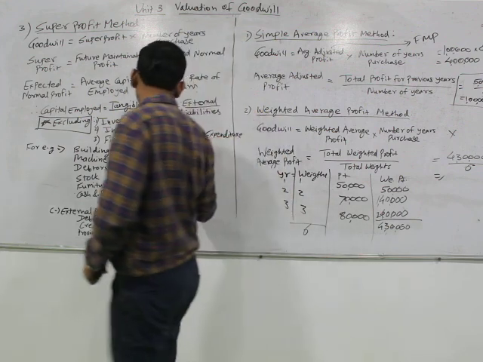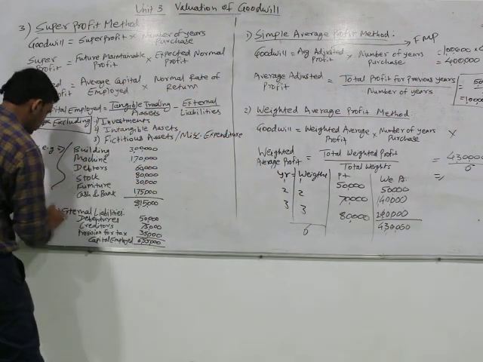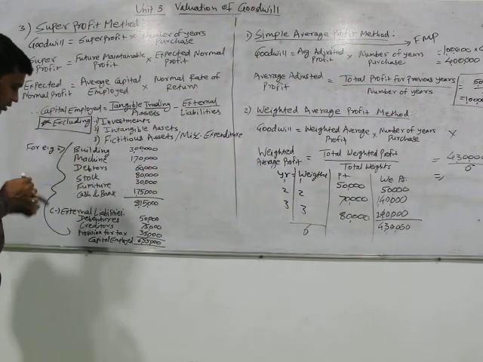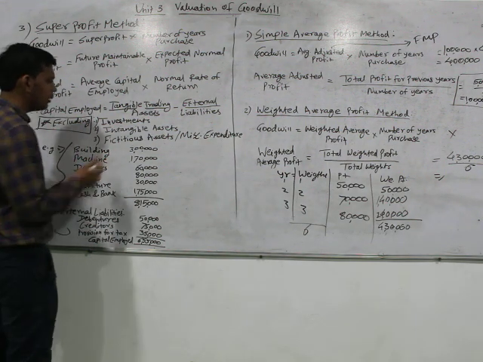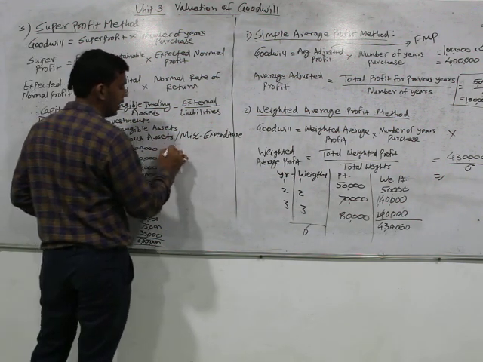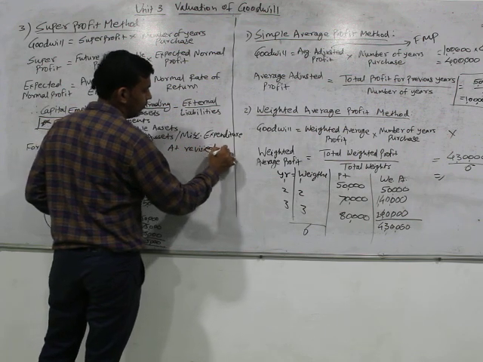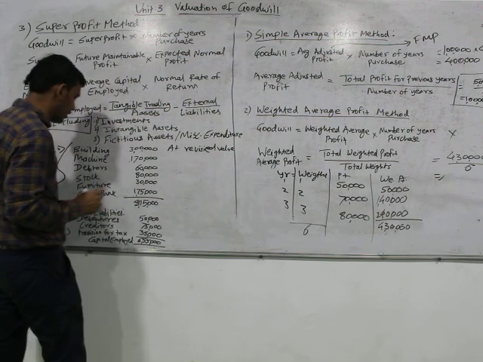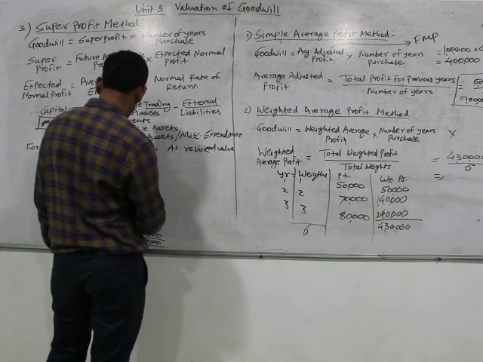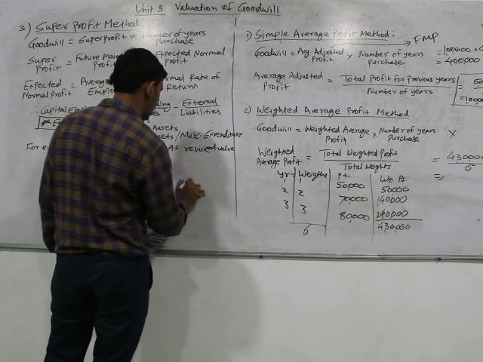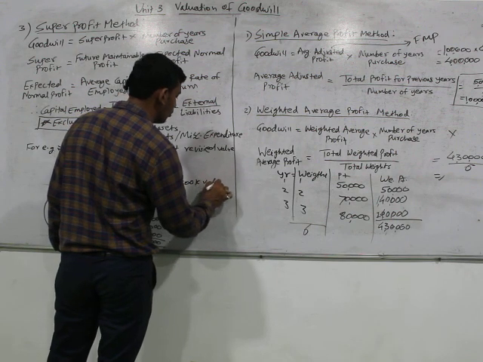Here is a short question which I have put on the board for your reference. What have we taken here? Building. So at which value? At revised value. The assets which are given at revised value we have to take at revised value. If suppose the asset of furniture is given at book value, we have to take it at book value.